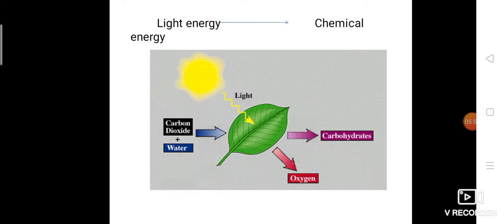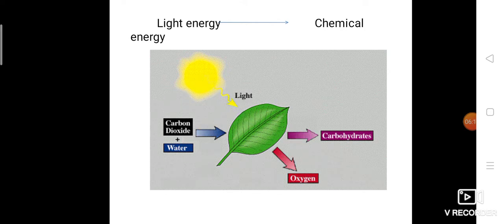Okay. What about water? Water is present in the soil, so the roots of the plant absorb the water and transport the water to the leaf through the veins. Now carbon dioxide, water, sunlight, everything reaches the leaves. Now the food preparation takes place only in the leaves.